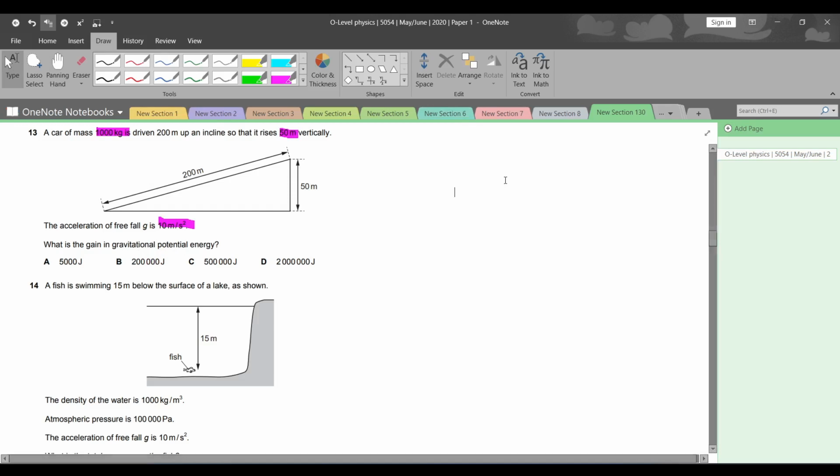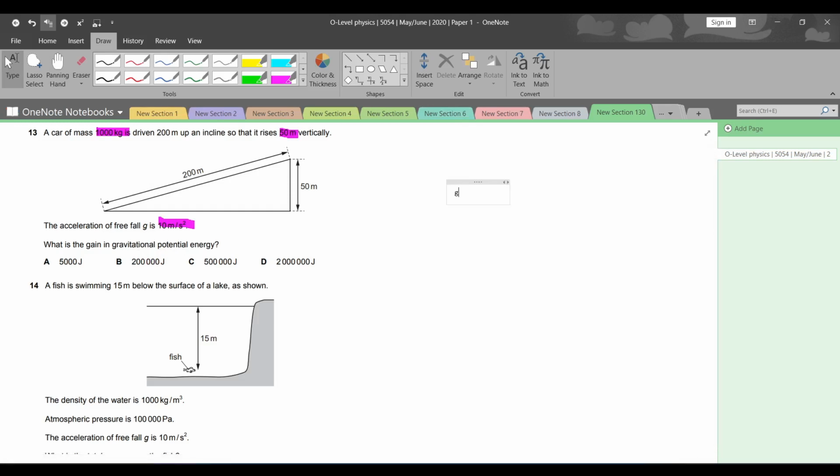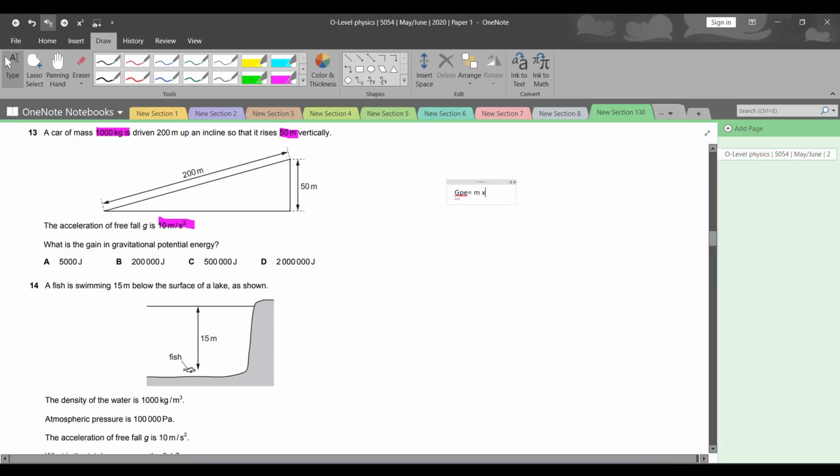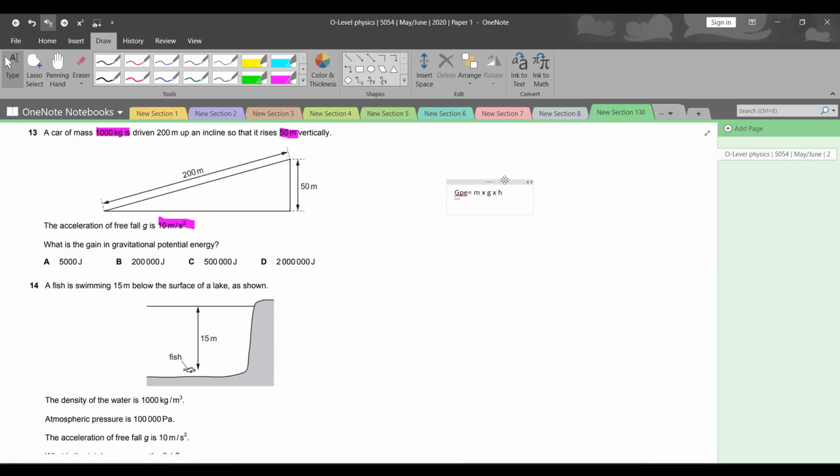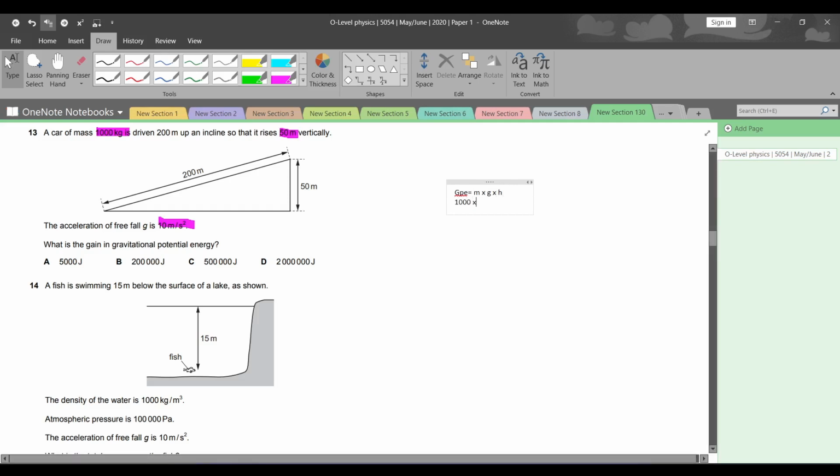एक सेकेंड, मुझे फॉर्मूला राइट डाउन करने दें. GPE is equal to m into g into h. What is m? M is mass which has been given, which is 1000 kilograms. G हमारे पास भी given है, which is 10. तो the main question lies कि हम कौन सा distance लेंगे. Will we take 200 meters or will we take 50 meters?